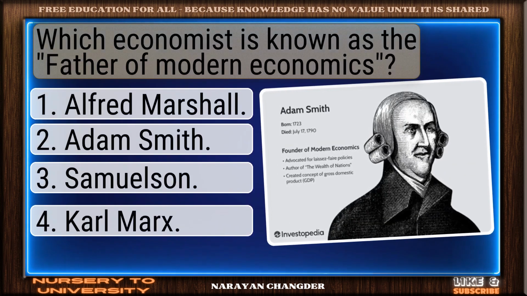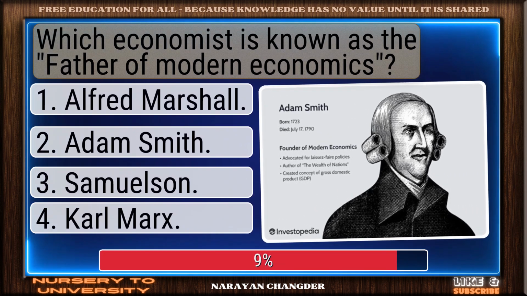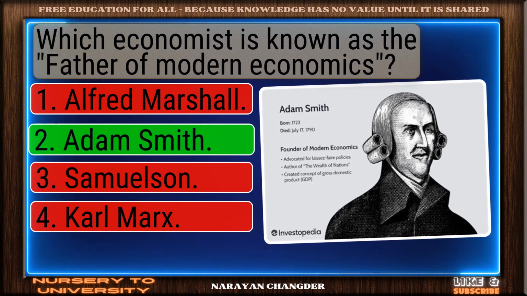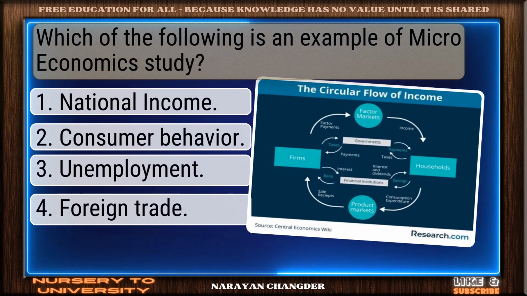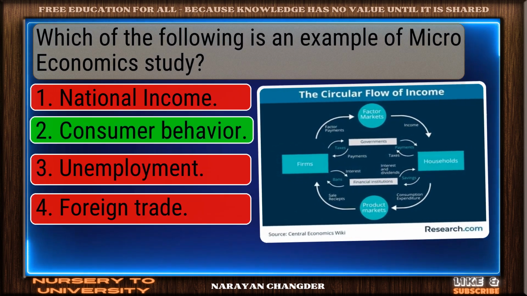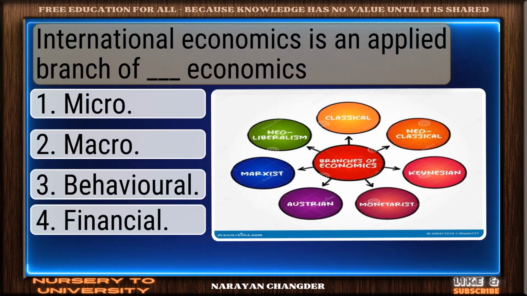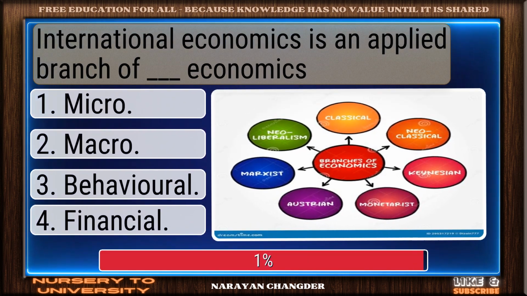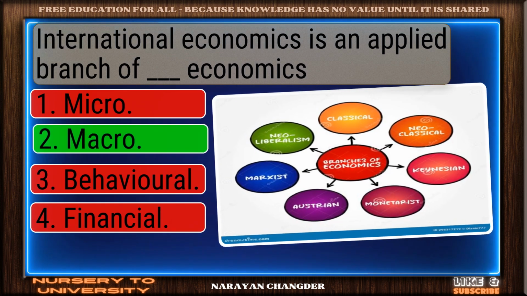Which economist is known as the father of modern economics? Nice selection. Adam Smith is correct. Which of the following is an example of microeconomic study? Great job. Consumer behavior is accurate. International economics is an applied branch of dash economics. Right choice. Macro is best.